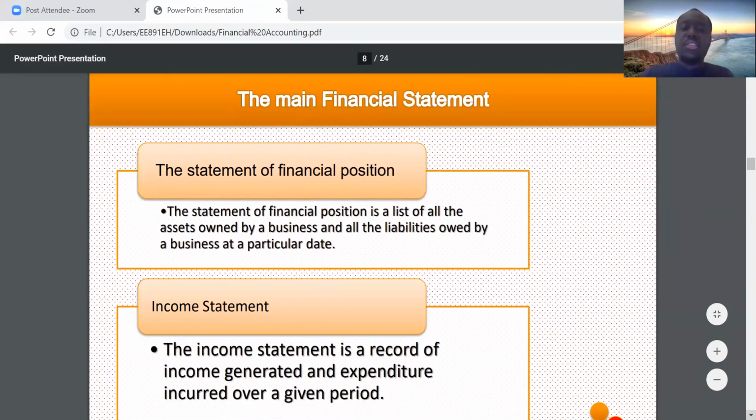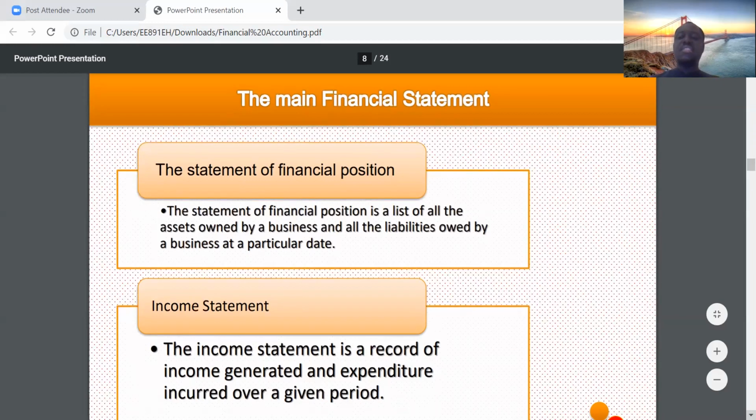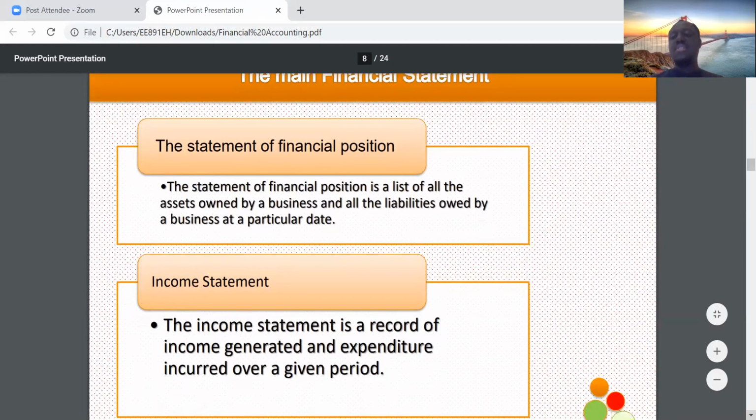Let's talk about the financial statements. Let's look at the statement of financial position and the income statement. When we talk about the statement of financial position, what exactly do we mean? The statement of financial position is basically a list of the assets owned by the business and all the liabilities owed by the business. That's what your assets and liabilities are.